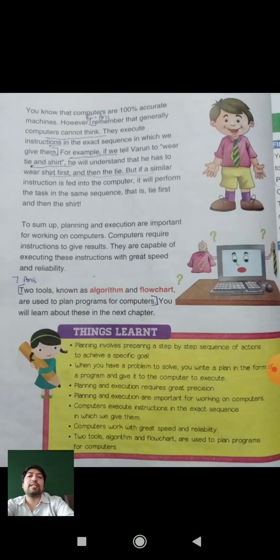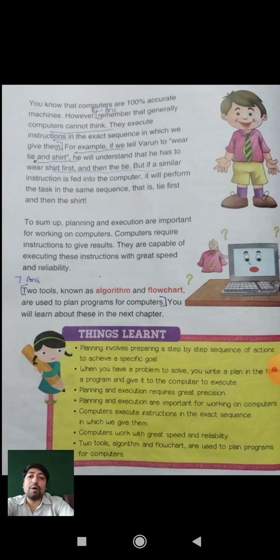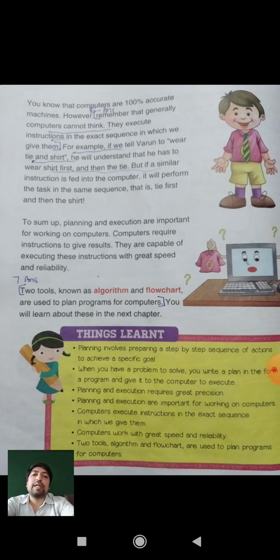We will see another page. Open the next page of your textbook. We will see the last topic of the chapter. Here you know that computers are 100% accurate machines. Computers are made by humans, but a computer can store a lot of things inside it, and it can memorize. Whenever we give an instruction, it can recall the data very easily.